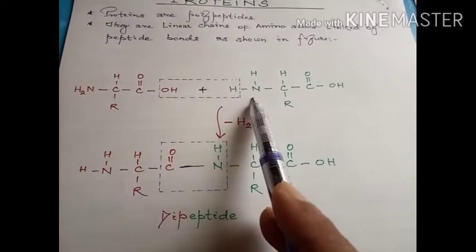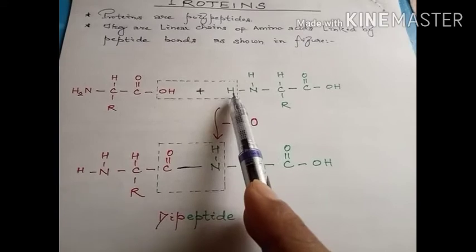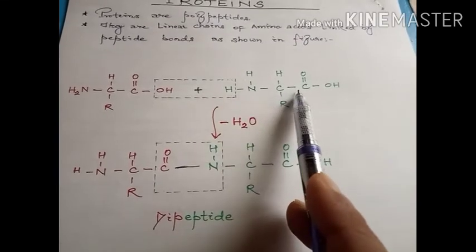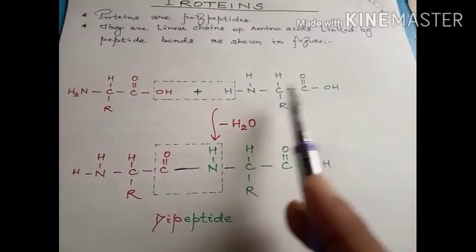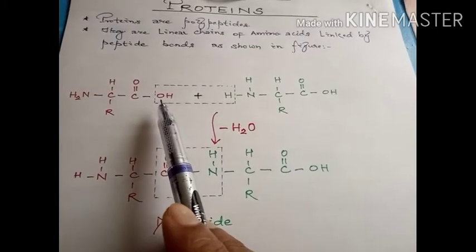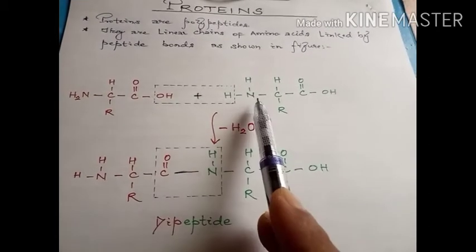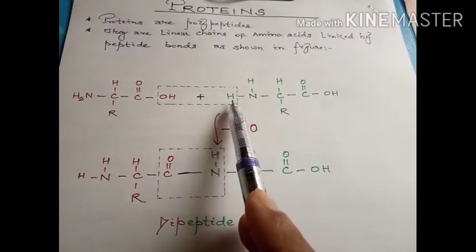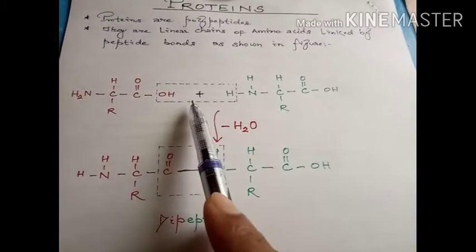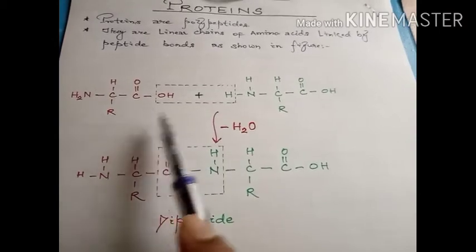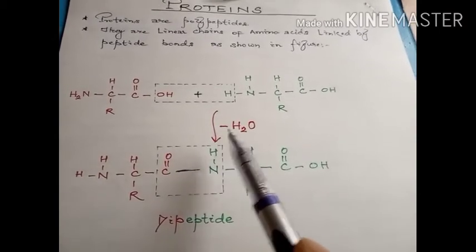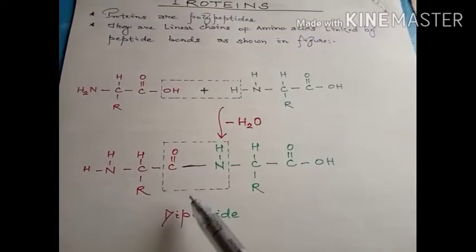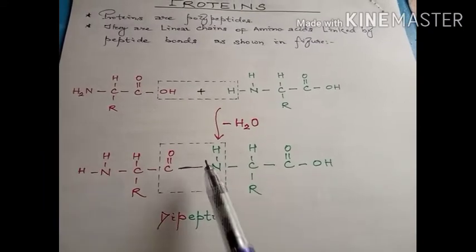The other amino acid also has NH2 to the left side and the carboxylic group to the right side. Here the carboxylic group of the left amino acid and the amino group of the other amino acid form a bond, by the elimination of a water molecule, and that bond is called the peptide bond.